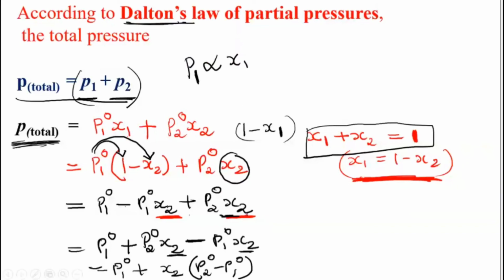Now we'll see how you can plot the graph for this, how the graph will come out when you plot the partial vapor pressure versus the mole fraction. You can see here, I have taken vapor pressure on the y-axis, and on the x-axis we are going to take the total mole fraction.